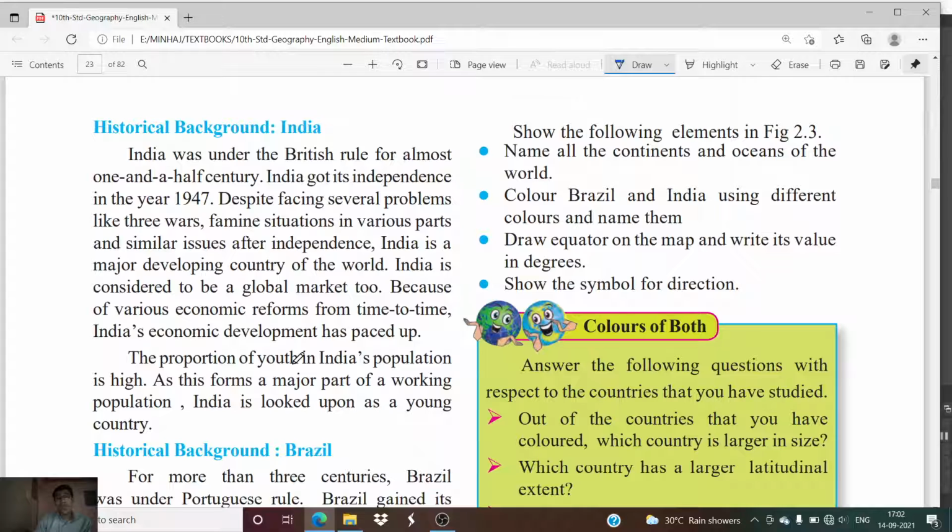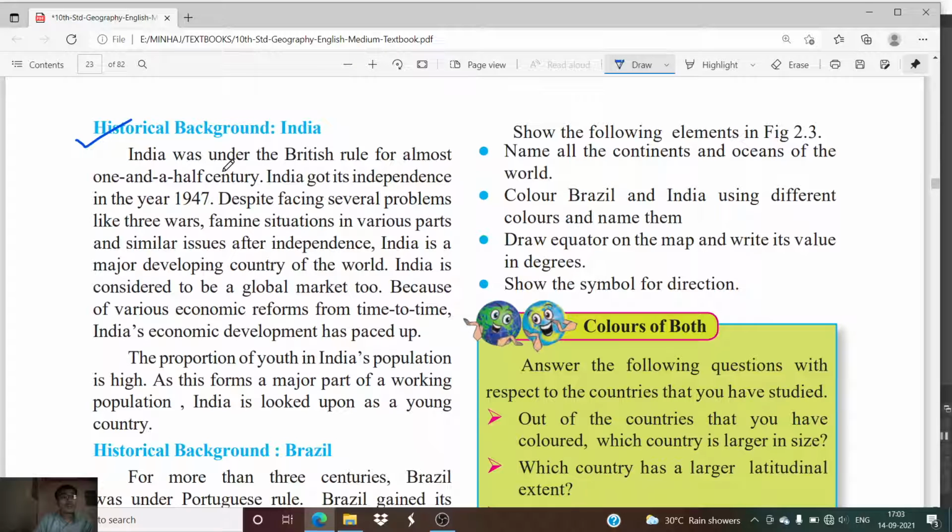Okay, so we have discussed the location and extent of both the countries, that is Brazil and India, in the previous lecture. Now, in this lecture, we are going to see the historical background of both the countries. So, let us discuss the historical background of India first.